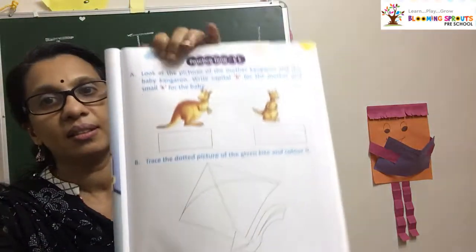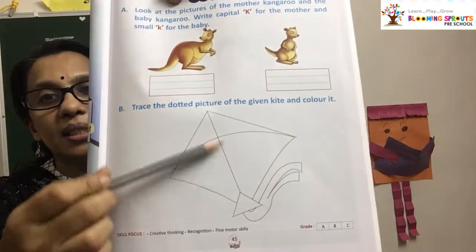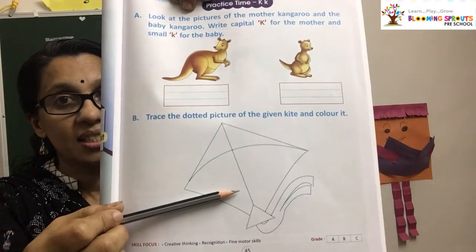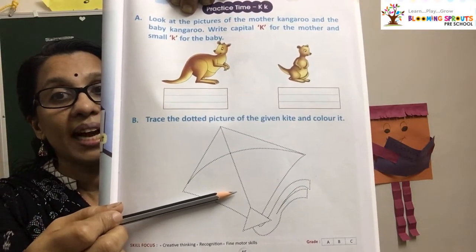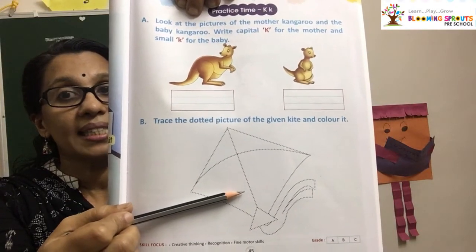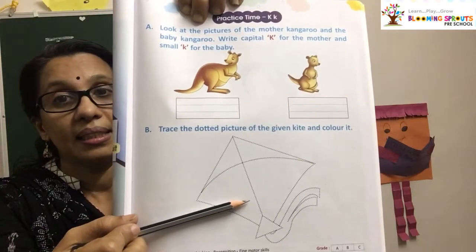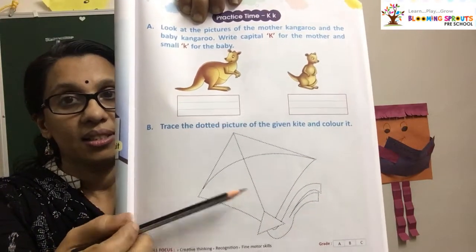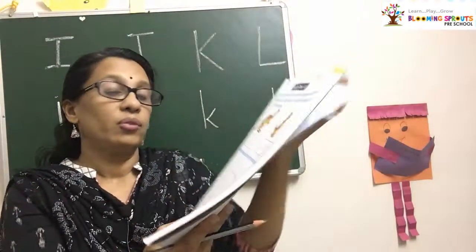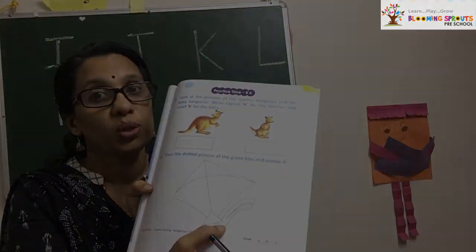Finish your writing? Okay. Now look at this picture. What picture is this? Kite. What is the first letter of kite? K. And what is the sound? K. Kite. Now we are going to trace this one, and after that we have to color this.